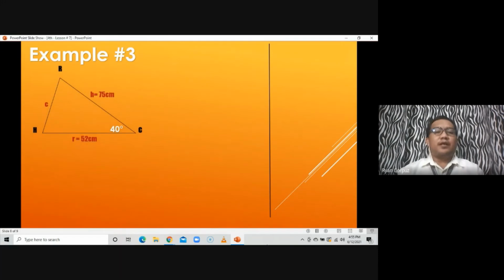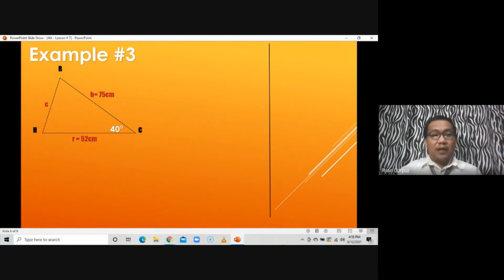For example number 3, this is the given triangle. As you can see, that's triangle RHC. Given the measure of side H, which is 75 centimeters, while side R measures 52 centimeters, then the measure of angle C is 40 degrees. Analyzing our given, as you can see, what we have is SAS. Side, angle, side. The given angle is between the two given sides.